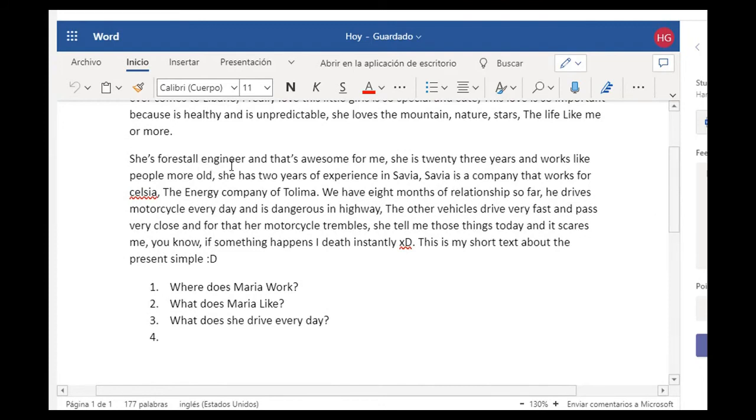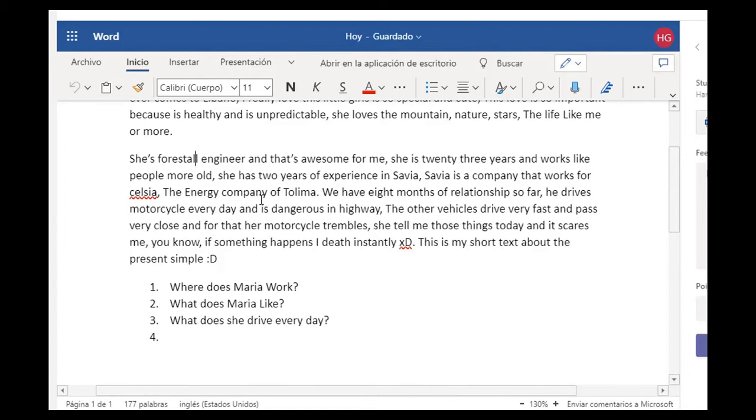"She's a forestal engineer." First, you need here something which is an article. Could it be a or an or the? What do you think it is? So when you're checking this video, try at home, try to guess inside yourself. Is it a or an or the? She's a forestal engineer, or she's an forestal engineer, or she's the forestal engineer. Okay, and I think there is a spelling mistake here in the double L. You only need one L. Okay, but we are checking the present simple here.